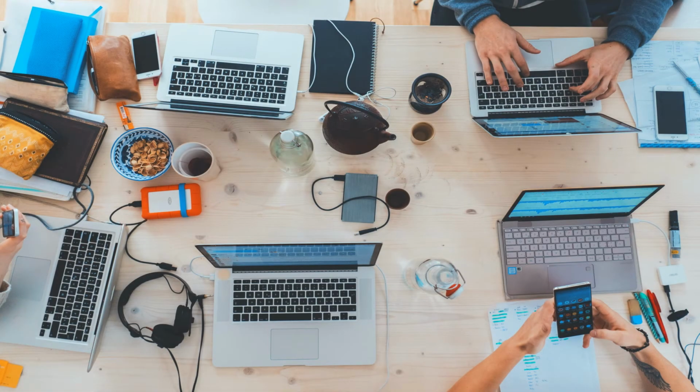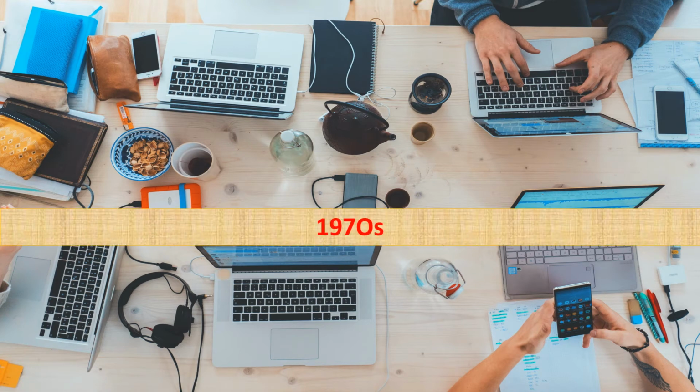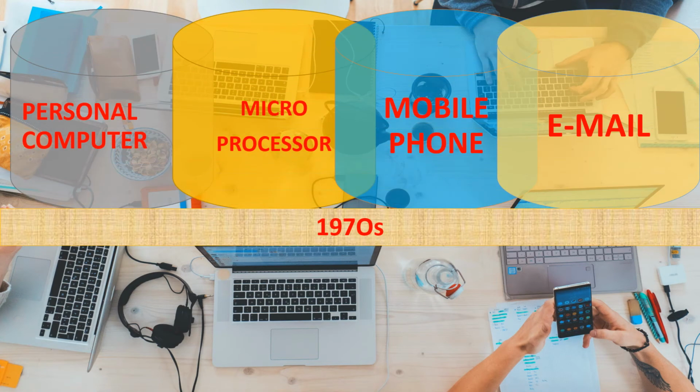So this picture talks about a lot of things: laptops, microphones, mobile phones, and probably emails also. The 1970s was the crucial point where Industry 3.0 flourished and a lot of new systems were invented. And what are those systems? Basically, I will say four systems were invented in the 1970s, which we all are using right now.